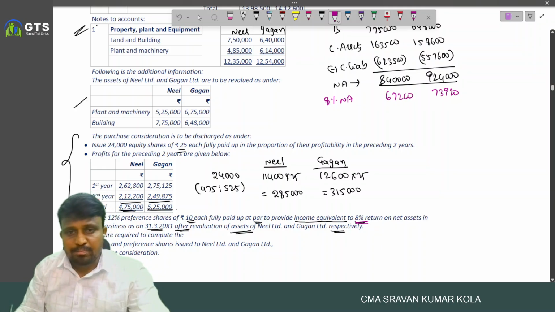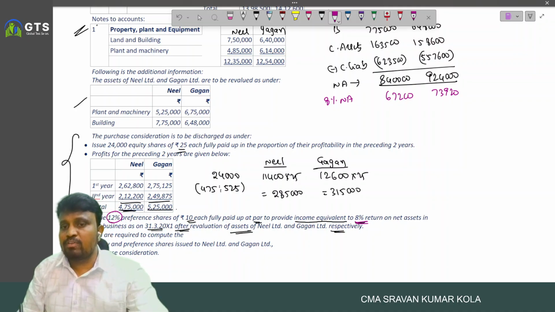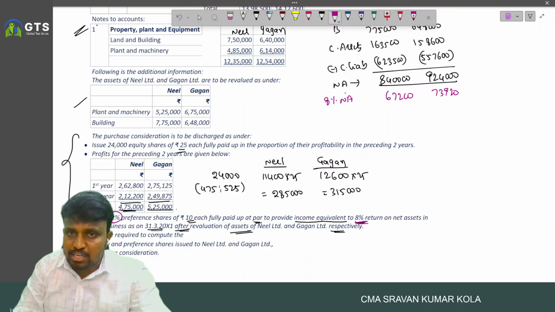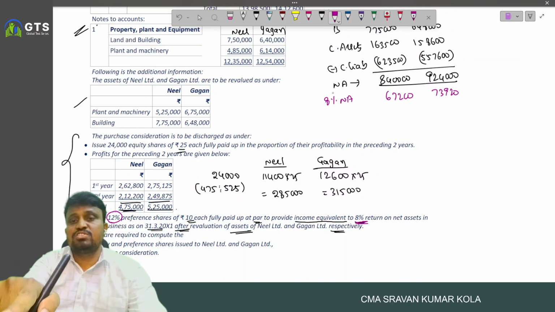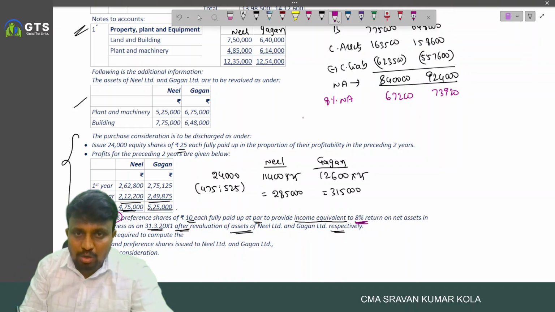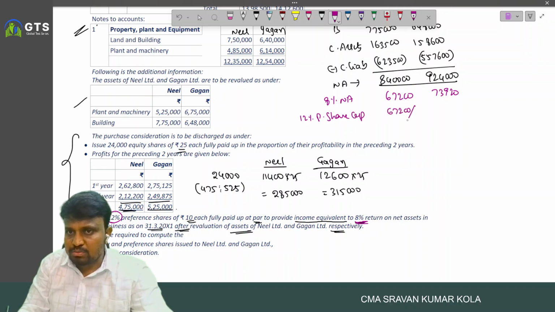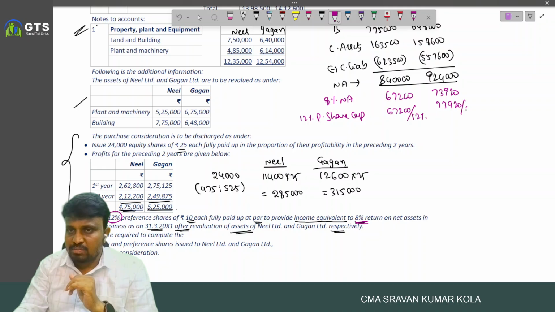So 8% return. So issue 12% preference shares of 10 each, fully paid up at par to provide income equivalent to what? 8%. And in future, if you issue the preference shares, they will get 12% preference dividend, but the dividend should be equal to this amount, 67,200 to the Neil Limited and 73,920 to Gagan Limited. Then how many preference shares we issue? Then 12% preference share capital, nothing but what? 67,200 by 12%, because this amount equals 12%, and 73,920 by 12%.